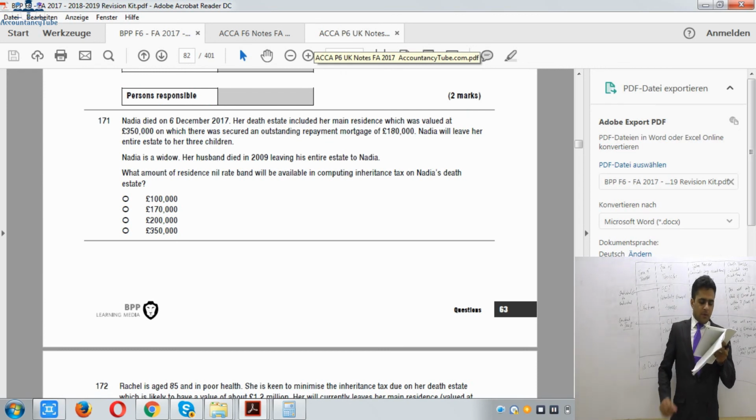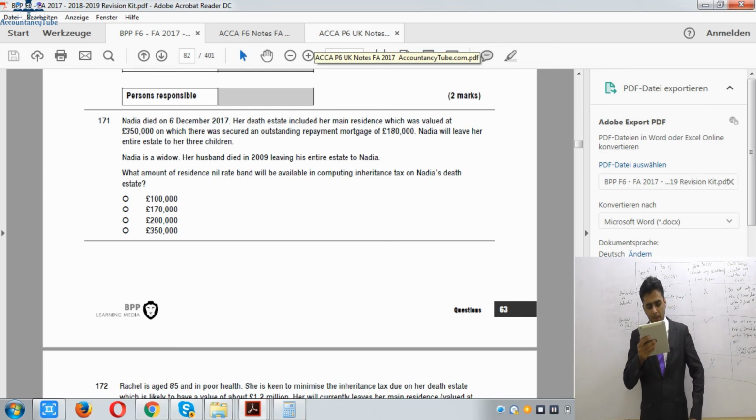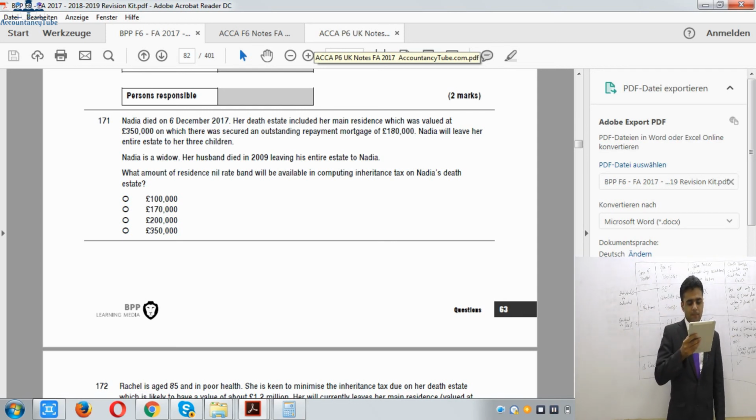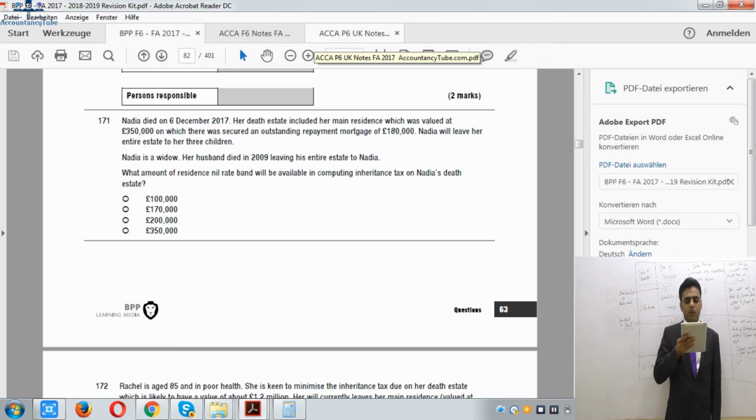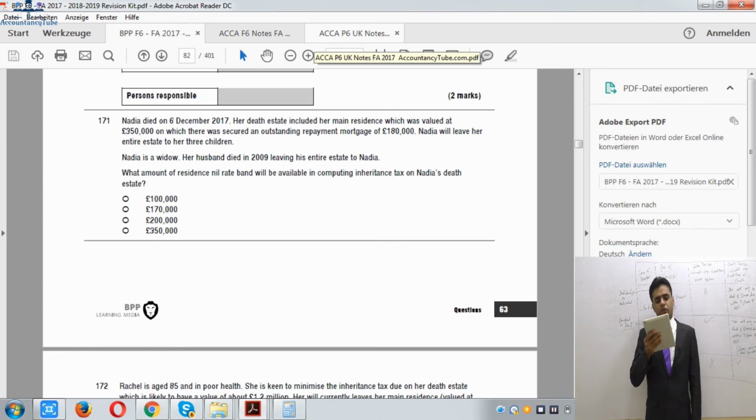Right, so it says what is the amount of net residence nil band that will be available in computing inheritance tax on Nadia's death estate. Now, Nadia died on 6th of December 2017. Her death estate included main residence, which is valued at £350,000, on which there was a secured outstanding mortgage of £180,000. So £350,000 less £180,000, how much?